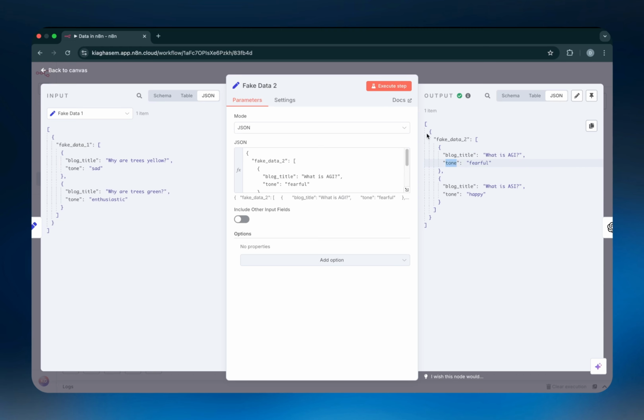The only difference between the object inside this array and the object inside this array is that number one, the actual key name for the array is different. And number two, the blog title and tone for each of the values inside the items of the array is also different. So as you can see, in this case, the blog title is what is AGI. In this case, it's why a tree is yellow. In this case, we've got why a tree is green. And in this case, we've got what is ASI. So the idea is I've just defined two random bits of JSON code, or two arrays of objects.